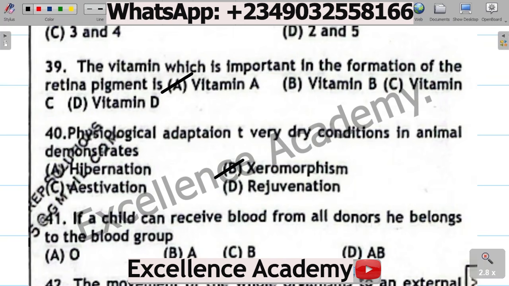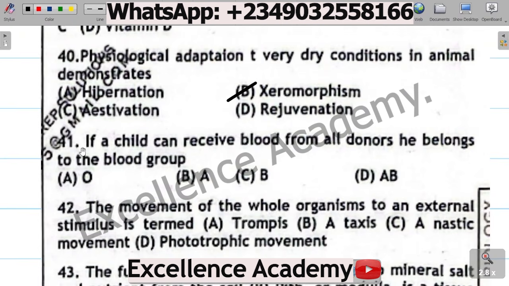Xeromorphism. Question 41. If a child can receive blood from all donors, he belongs to the blood group A. O, B. A, C. B, D. AB. The correct option is D. AB, because the child is a universal recipient, and universal recipients can receive blood from all donors. So the correct option is D.